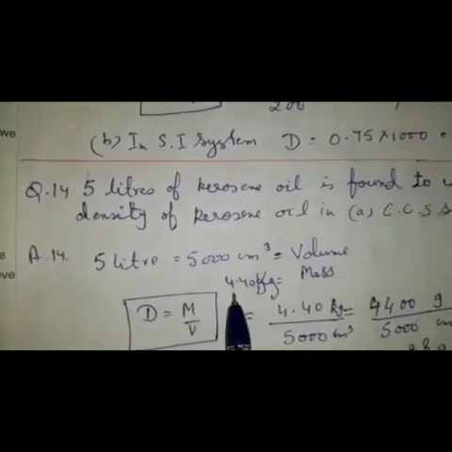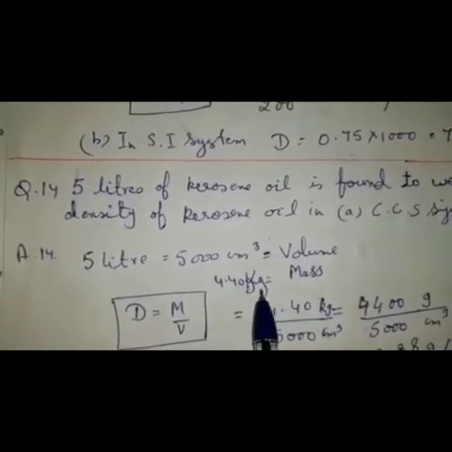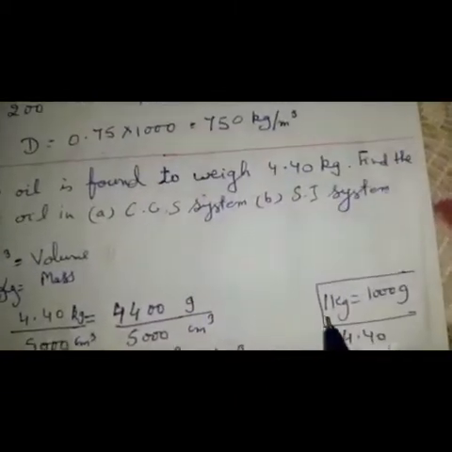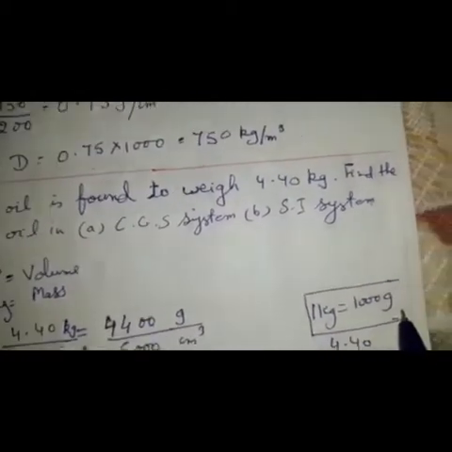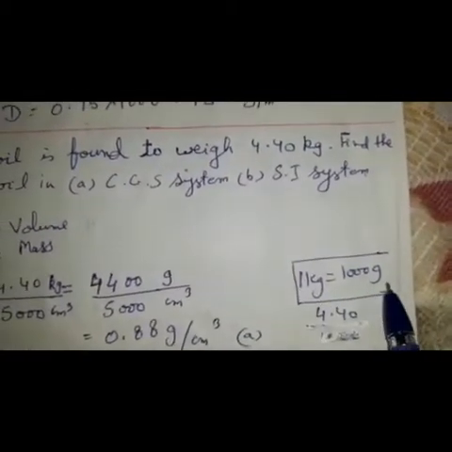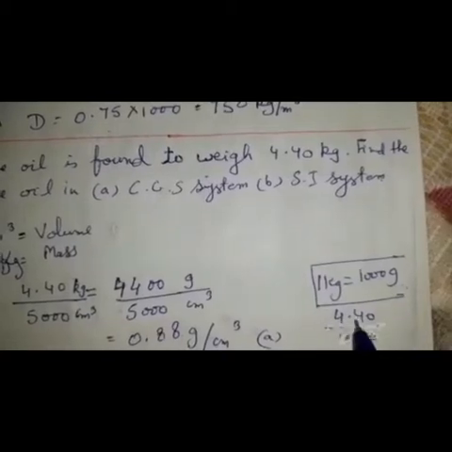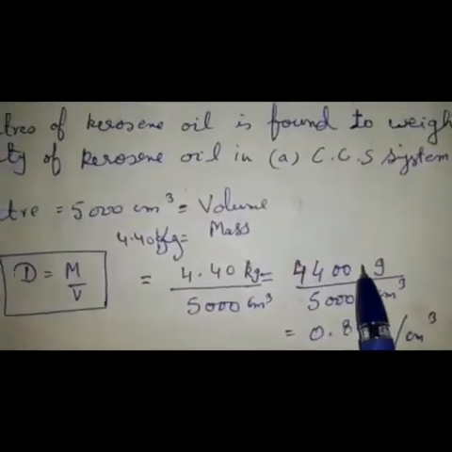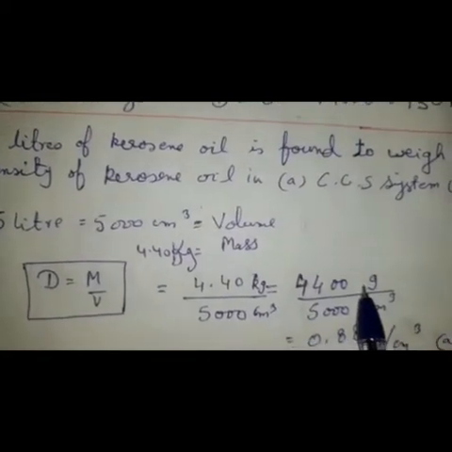Now mass, children, is given in kg. Now you have to multiply. 1 kg is equal to 1000 gram. You are changing kg into gram, so you will multiply 4.40 into 1000. So children, it will come 4400 gram. You are changing into gram.